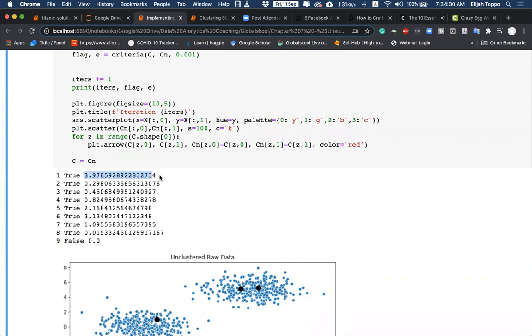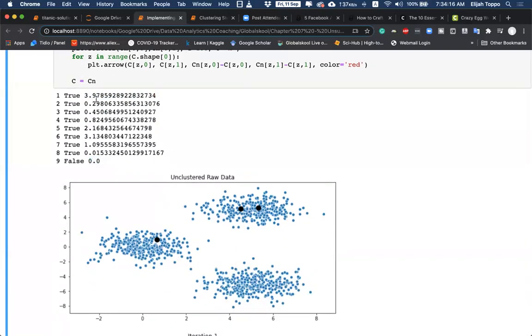In the first case, the distance between our initial centroid and the new is 3.9, and we see that here it goes on changing. Finally, it becomes 0. That is, it is not moving anymore. Since it is not moving anymore, the code stops.